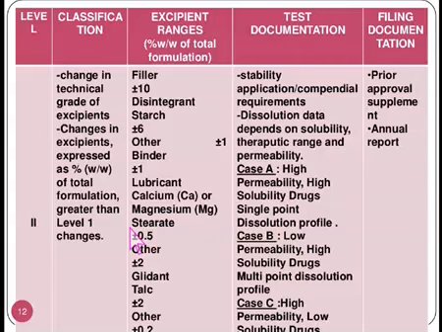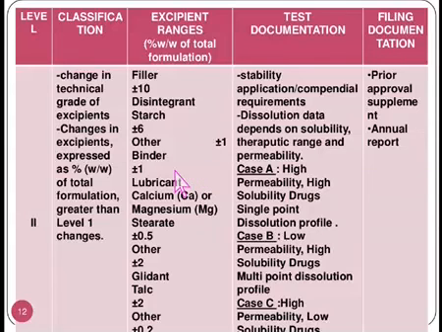Whatever value has been indicated in level 1, if the change is beyond that, that has to be considered as a level 2 change. So the excipient ranges in the case of level 2 changes: filler can be tolerated up to plus minus 10%, disintegrating starch up to plus minus 6%, and other plus minus 1%.